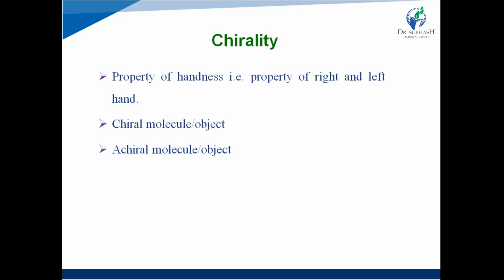In the case of an achiral molecule or achiral object, the objects for which the mirror images are identical to the object and superimposable are said to be achiral molecules or achiral objects, right? Objects or molecules which show mirror images identical to the original object or molecule can be superimposed, and that's why it is an achiral molecule or achiral object, right?